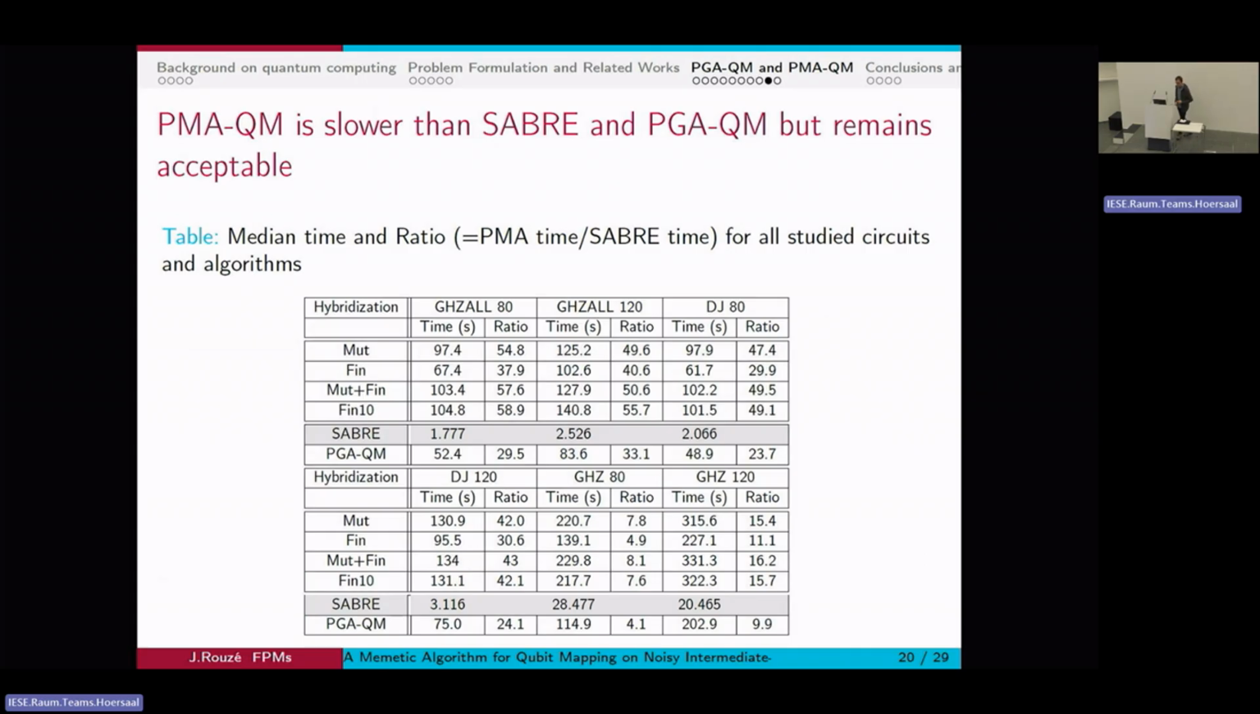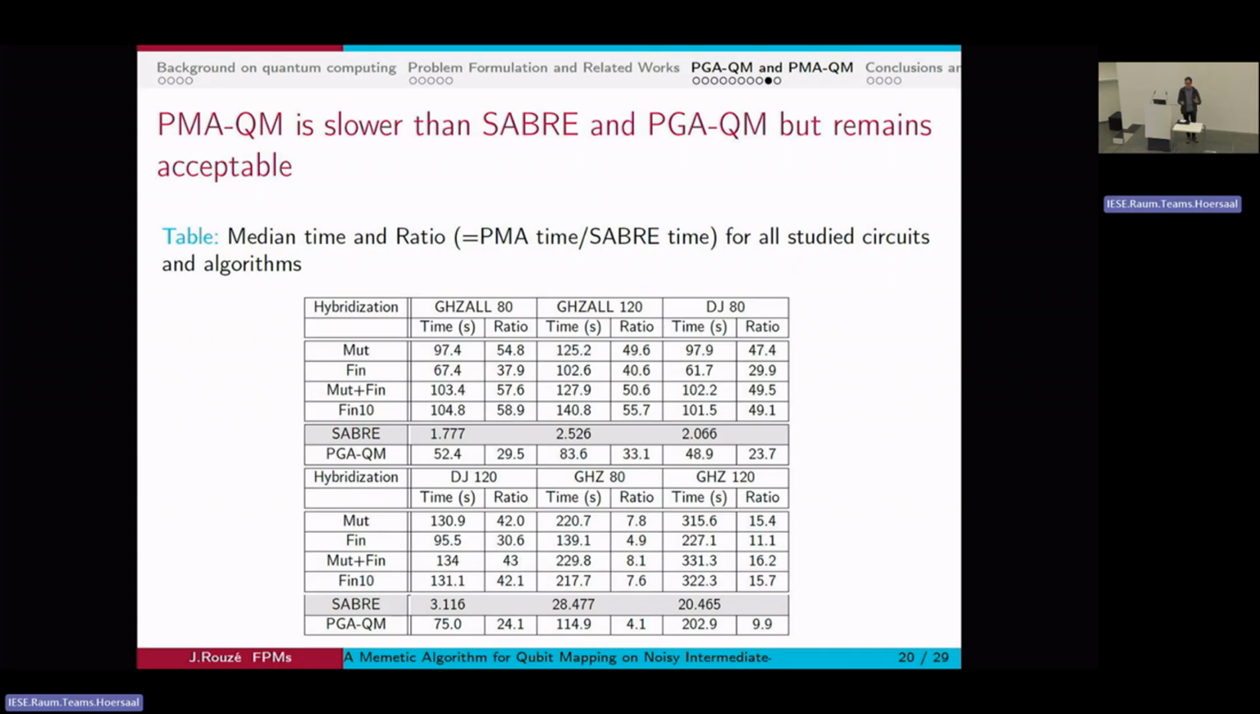If we look at the execution time quickly, we can notice that there are two columns for each instance, and maybe the most interesting one is the second, the ratio, which shows how much slower the various PGA and PMAs are compared to the Sabre version. You can notice that it can be up to 60 times slower, so it's very much slower, but it's only 60 times slower thanks to parallel computing.